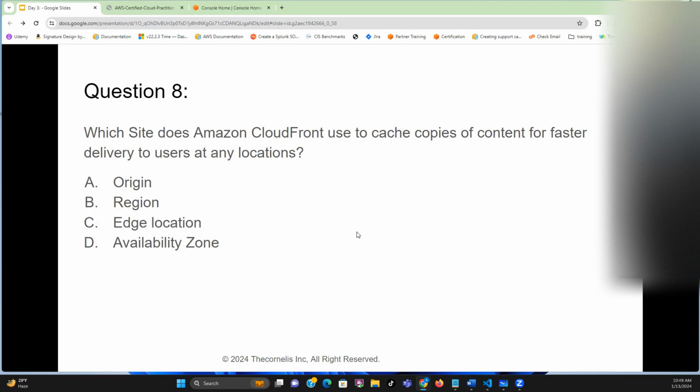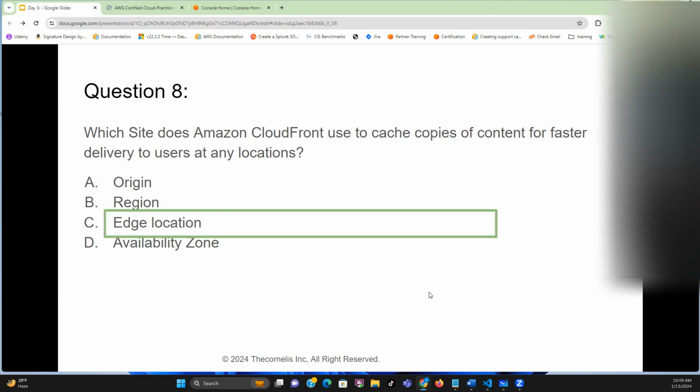Which site does Amazon CloudFront use to cache copies of content for faster delivery to users at any location? It's going to be region. Cache content, edge location. So actually all the questions are around edge location because it's so important.